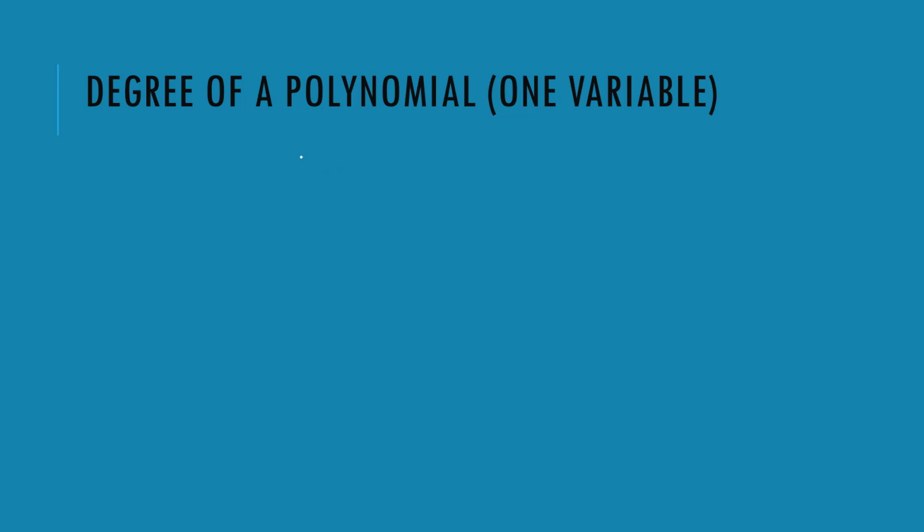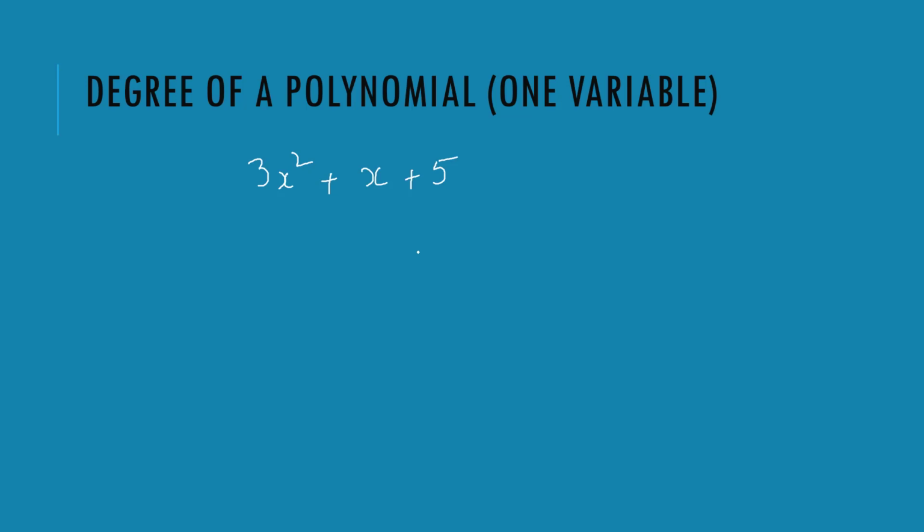If the polynomial has just one variable, let me write 3x square plus x plus 5. How many variables does it have? One variable.